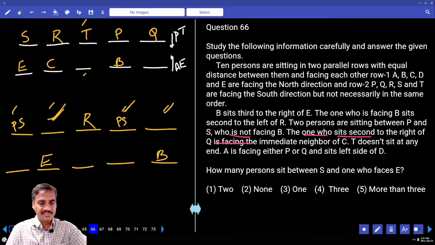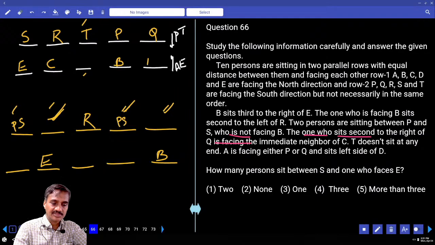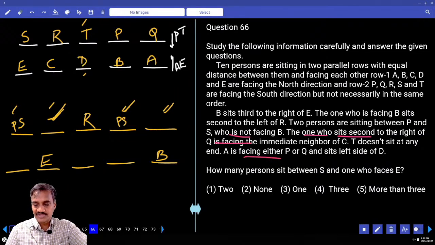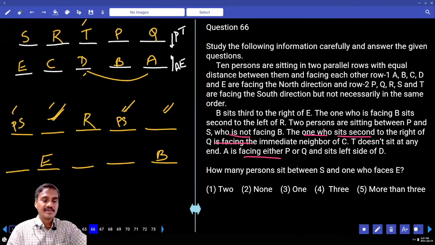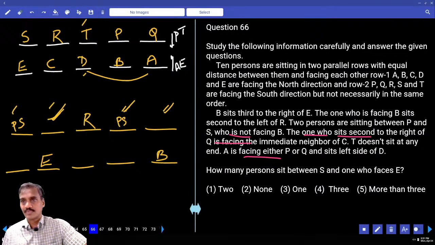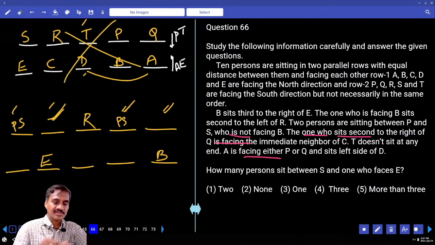A is facing either P or Q, and A must be here. If A is here, B is here. And A is facing either P or Q and is to the left side of B. Is A to the left side of B or right side of B? Right side of B. And so this case is completely ruled out. Now we are left with the next case.